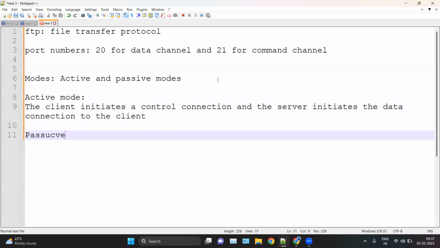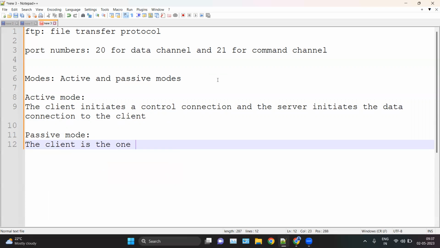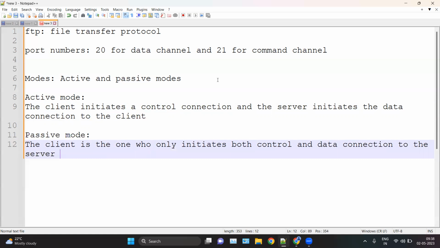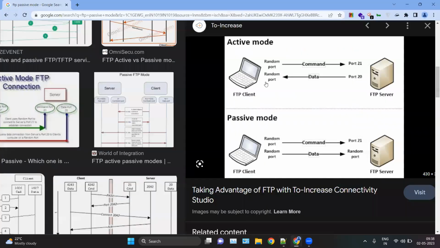But in passive mode, the client is the one who only initiates both control and data connection to the server. And that is the major difference between the active and passive mode. For example, here, look at this image of the active and passive mode.